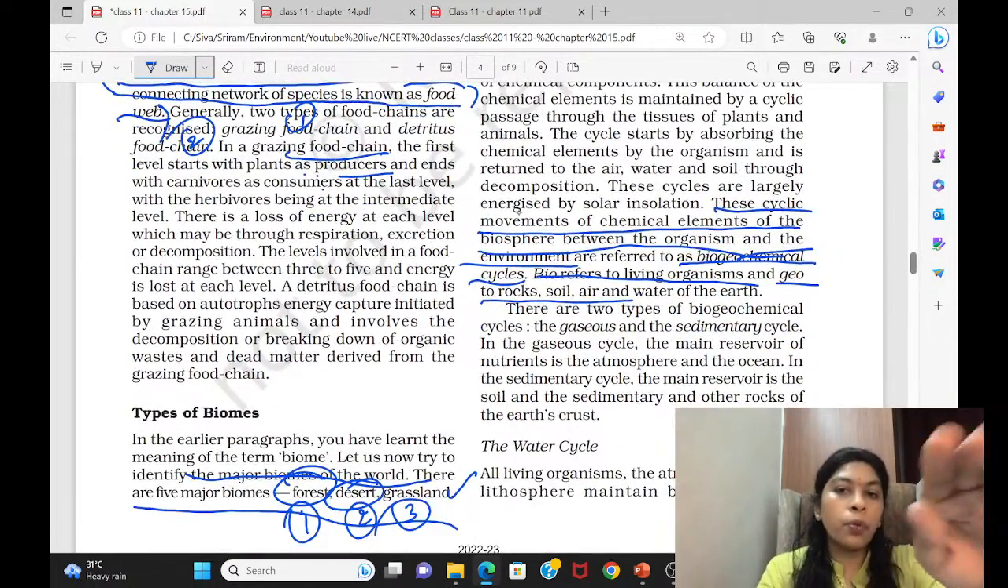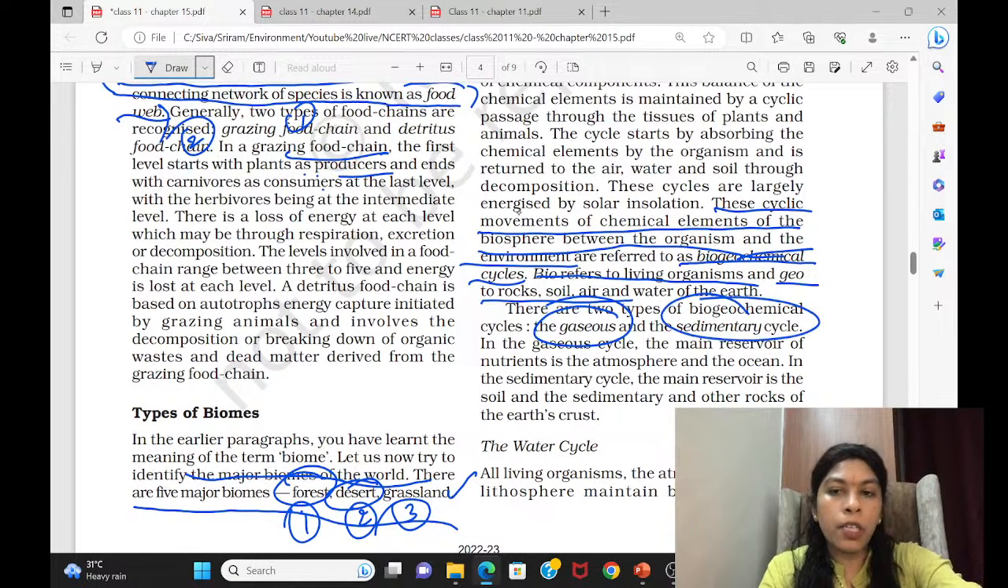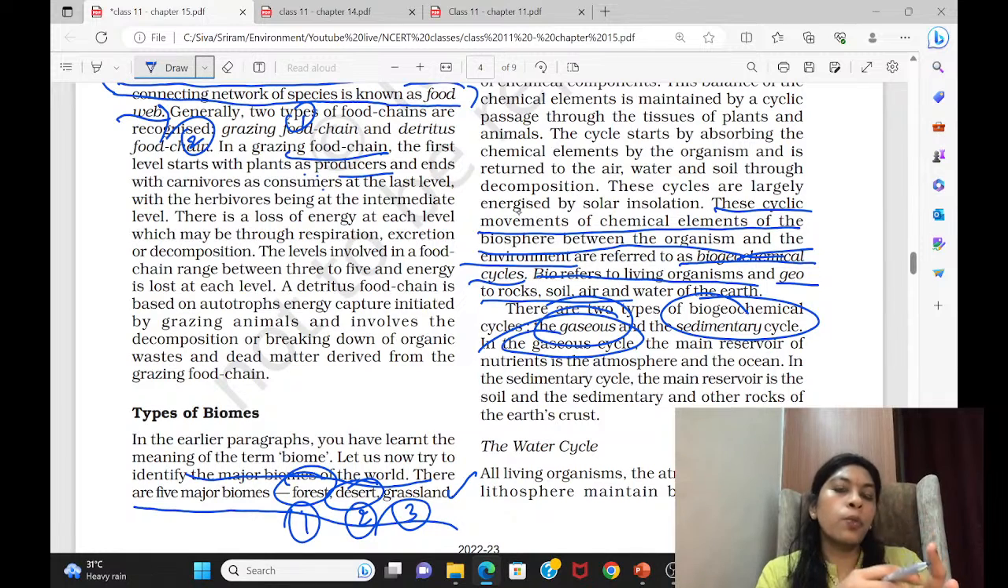Okay, so it can be of two types. One is gaseous and another is sedimentary cycle. Gaseous cycle means the nutrient which is cycling is present in the atmosphere in the form of gas. That is why the gas part dominates the cycle, so we call that a gaseous cycle. If the minerals required for the circulation are stored in the rocks, then we call that a sedimentary cycle. That is how we split.